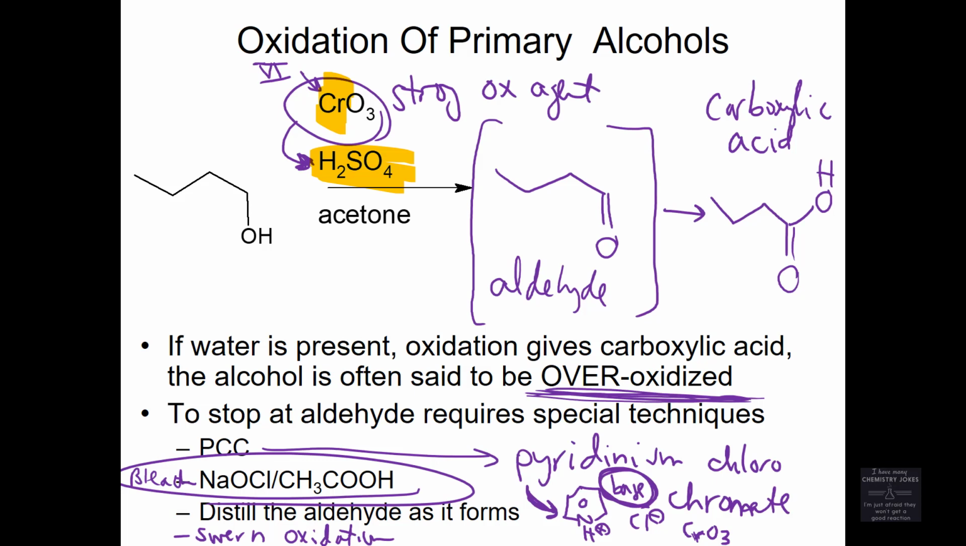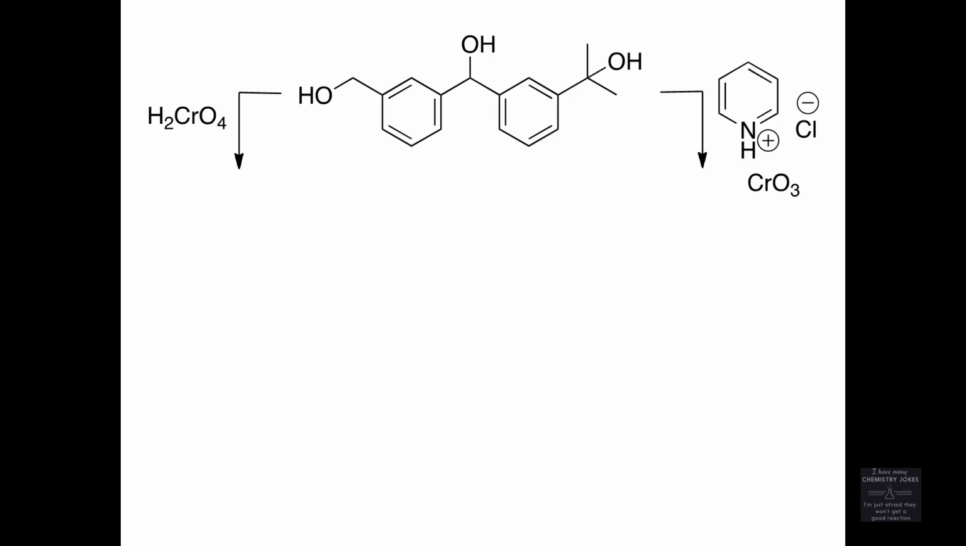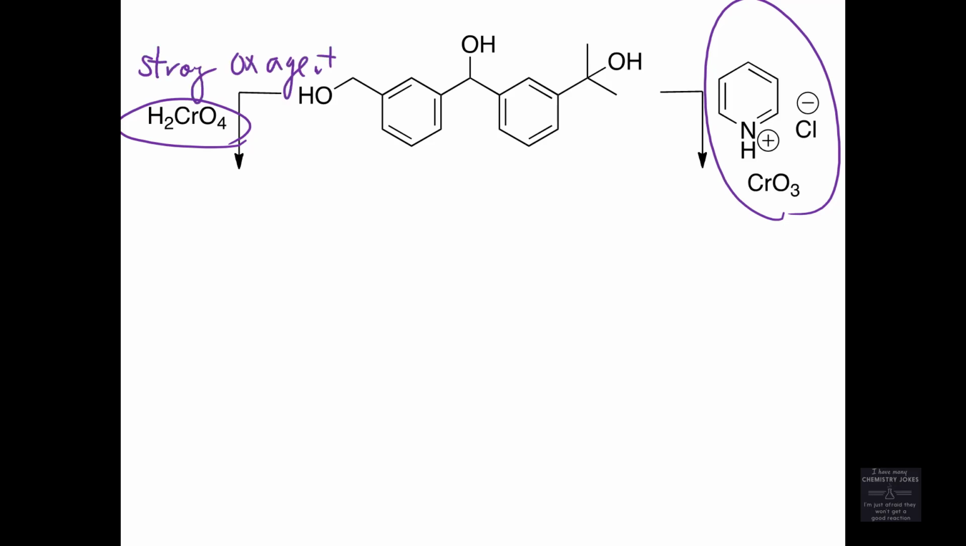So we'll use it on paper a lot, but when you do oxidations in the lab, you very rarely use chromium. You're more likely to use bleach or the Swern oxidation, which is also an oxidation that does not contain chromium. Okay, on paper though, we'll use chromium. What's the difference in these two situations? This is a strong oxidizing agent. This is a weak oxidizing agent. This is AKA PCC.